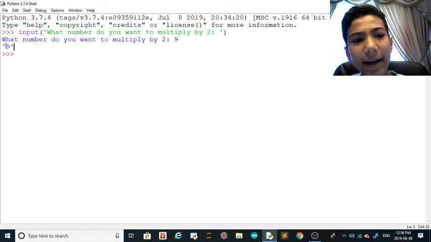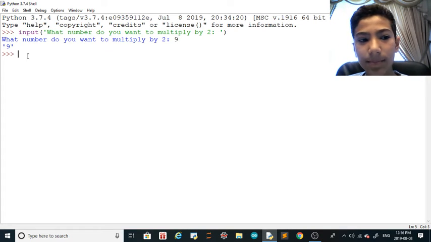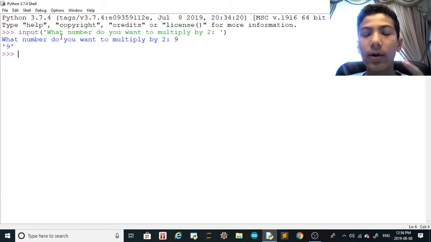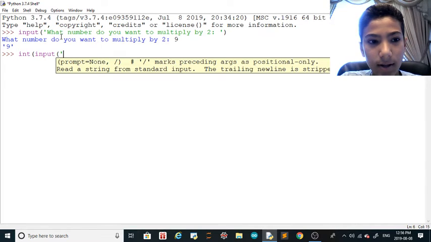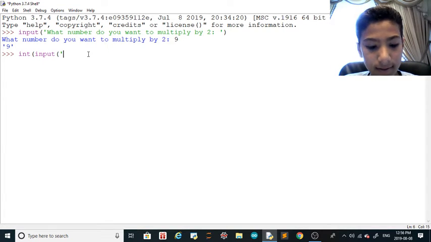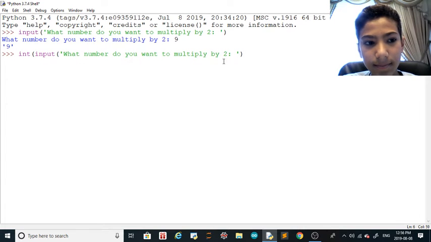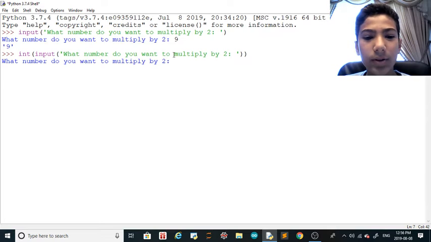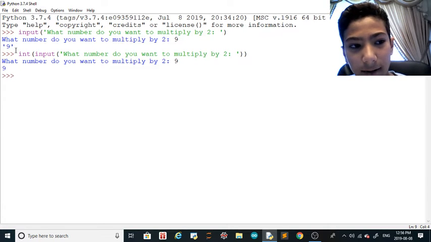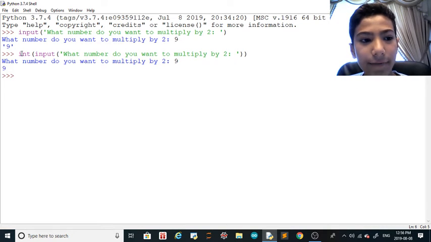And second of all, why does it return 9 with those quotes, right? Because it thinks it's a string. So how do you specify if it's an int or a float? Well, just do int of input, and then let me copy that, paste it in, close that. Oh, I forgot another parenthesis. What number do you want to multiply by 2? 9, and then 9 without those quotes.